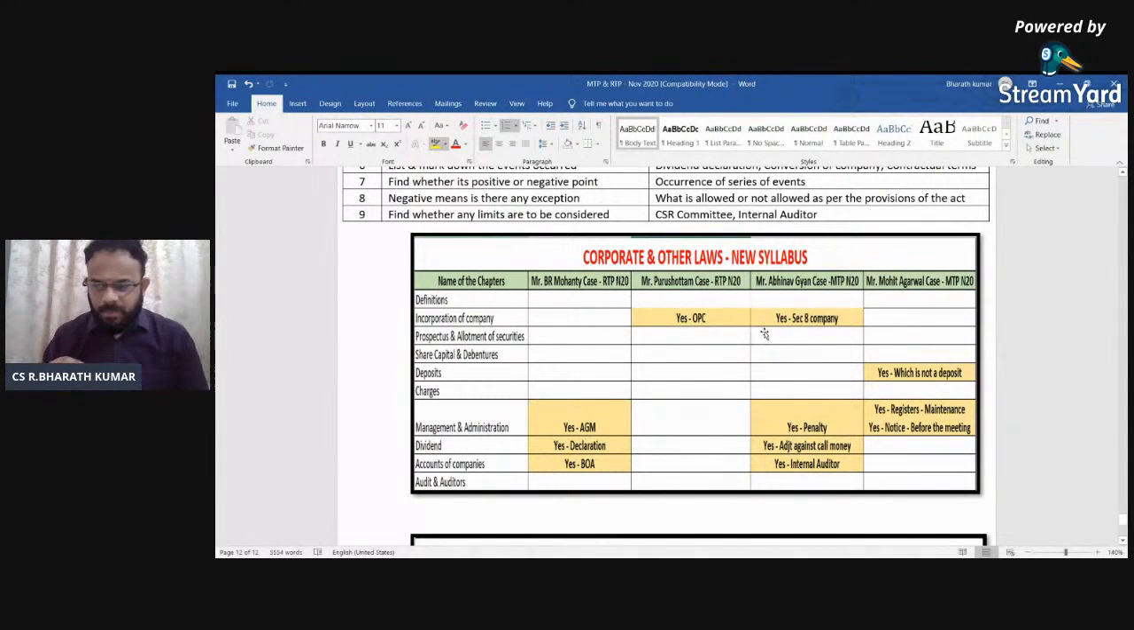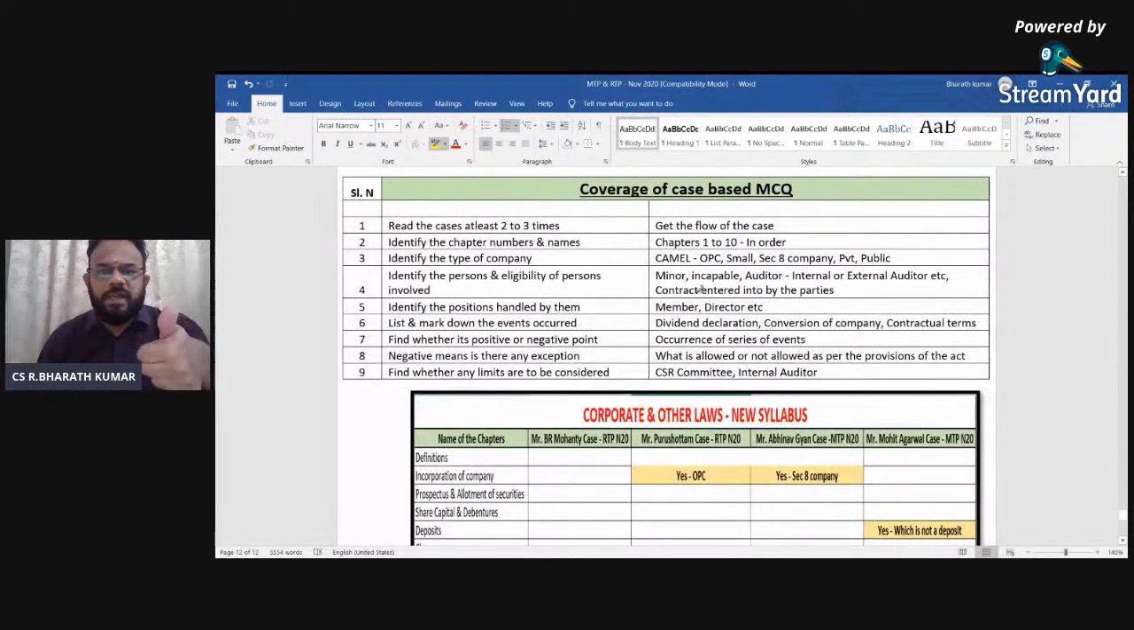I'll again quickly sum up what is going to be there. So it's going to make your job easy. Number one, whether it is going to be with the flow of the case, whether you understood or not, whether it is a private company or a public company or a small company. In small company also there is a word.